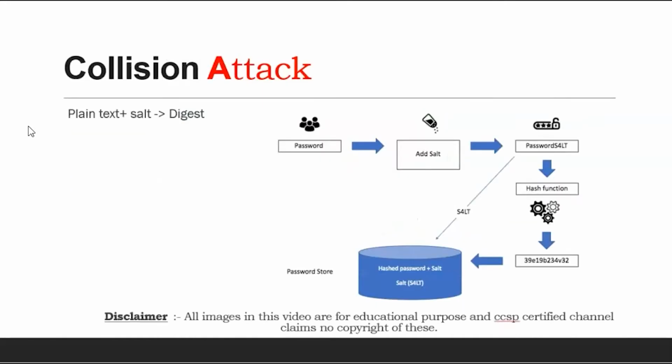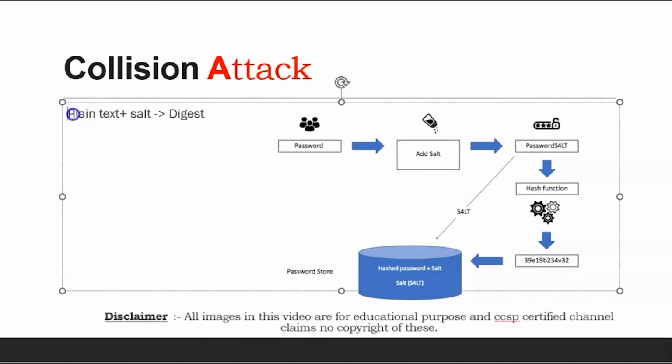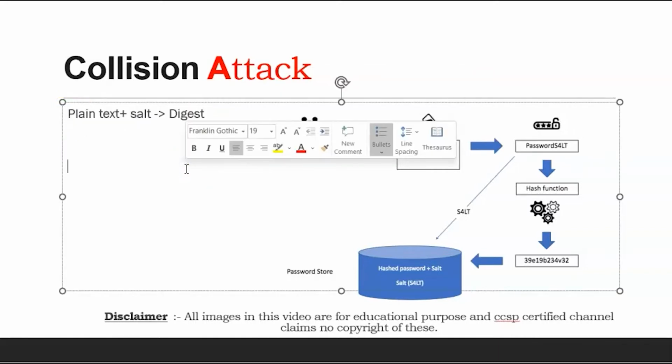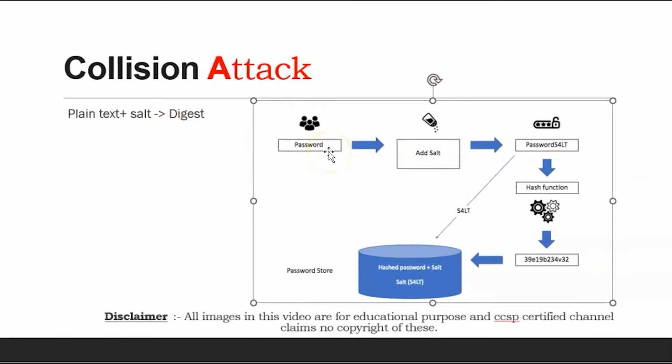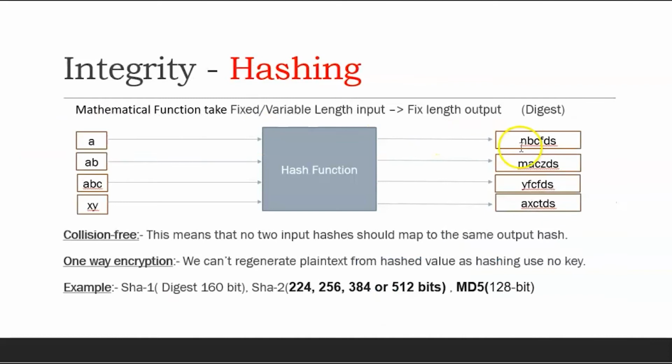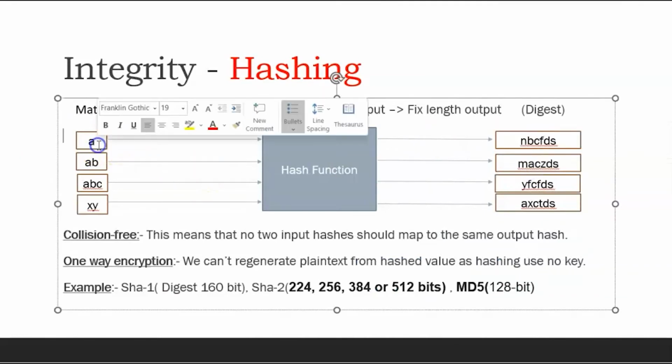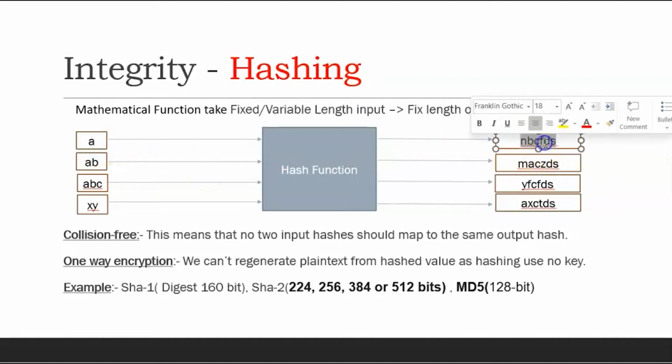There is a collision attack in industry that has been exploited over time. The attackers have exploited it. I will discuss that quickly. We have seen that the output is always the same and it has a fixed length. Let's say when I give the A input, it will give the same hash.